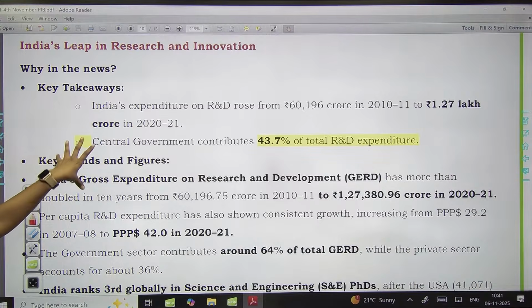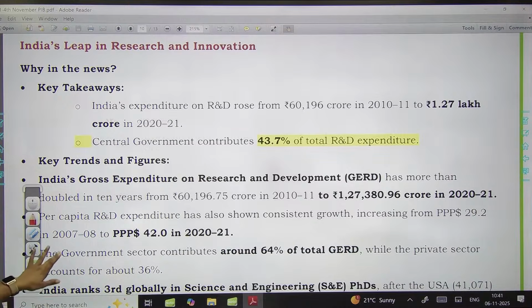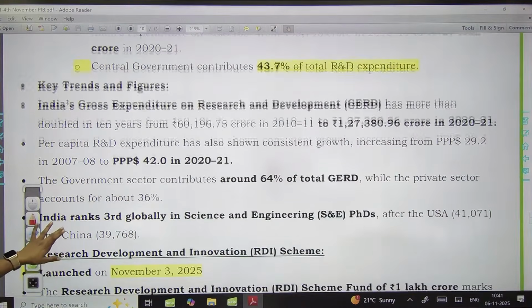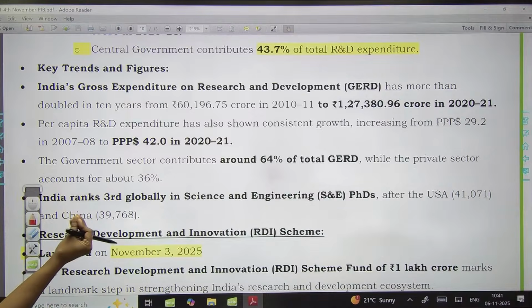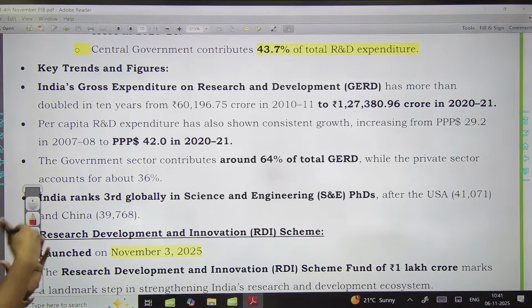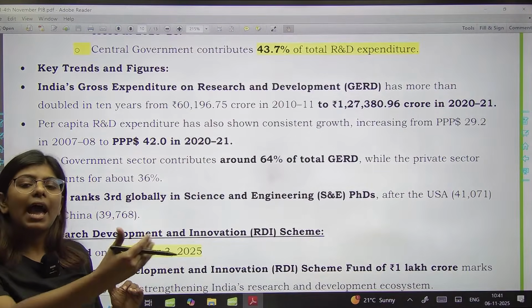Before we talk about that, we have to see how we are expanding in terms of the research and development program. So in R&D we were spending 60,196 crore rupees in 2010-11. Now it has doubled; 1.27 lakh crore in 2020-21 we are spending on this. On R&D, the central government is spending more and more, approximately 43.7%, and the rest is by the state governments and the private players.